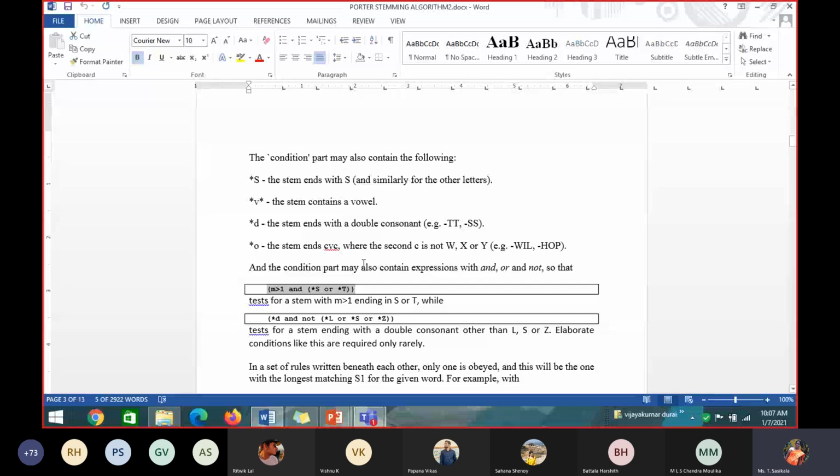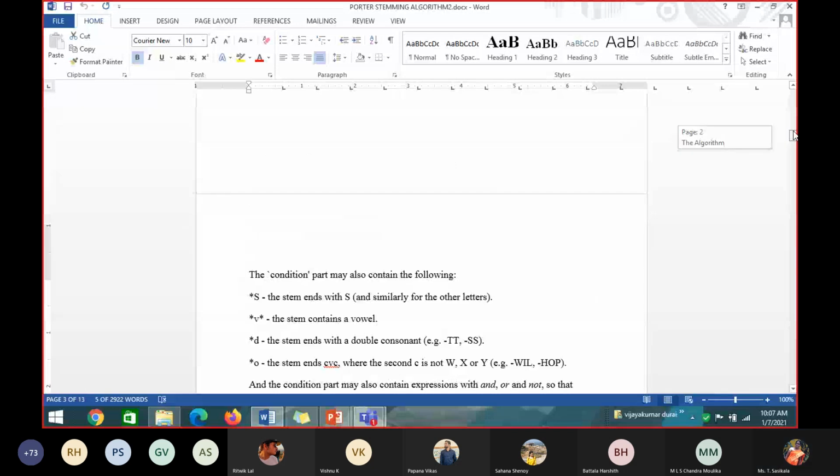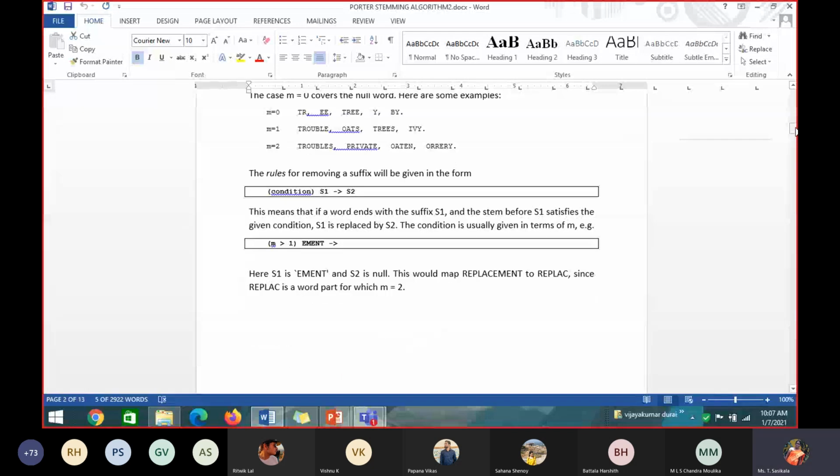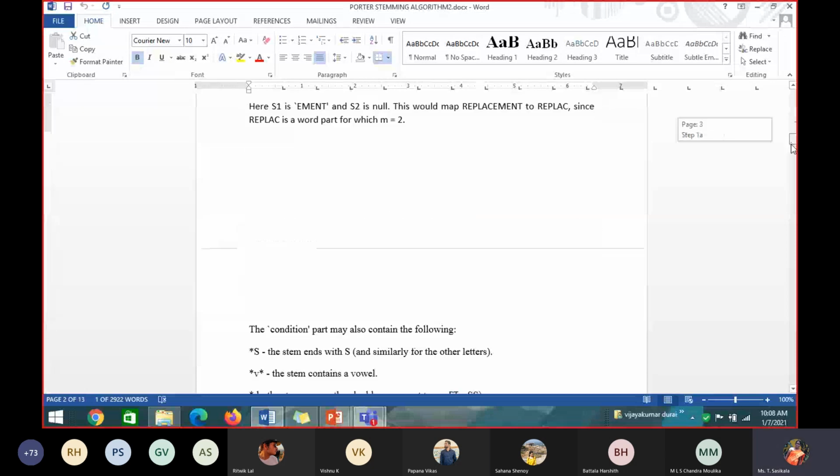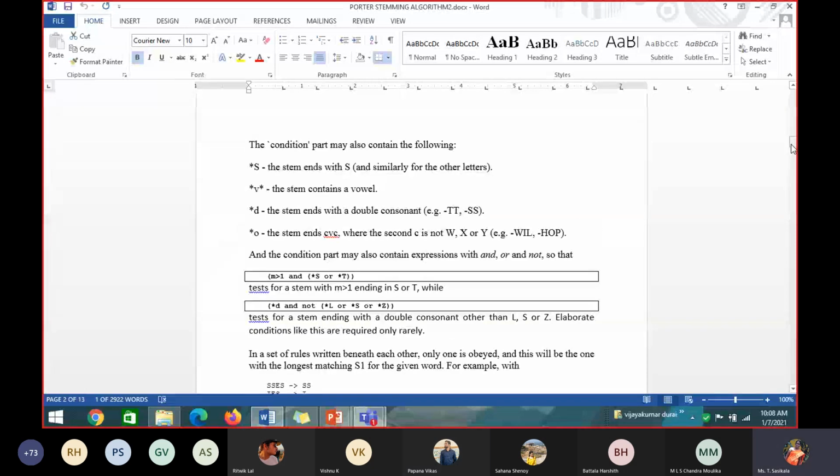What is the general form of a rule? Please see here. Condition, then what is your suffix, and that has to be replaced by what? So what is the condition given? M value. Here it is only the condition part. I am not giving the suffix part or the replacement part.